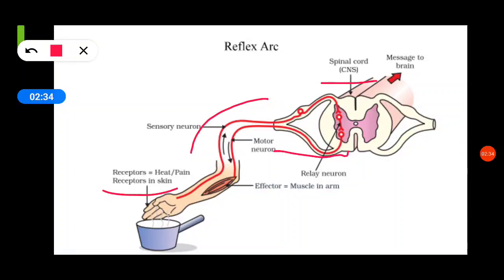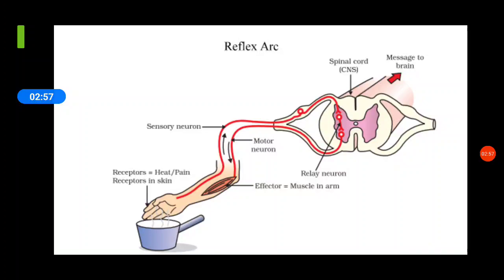But you see in the diagram there is a connection between the sensory neuron and motor neuron, which is the relay neuron. And finally the message reaches the effector cells which are present in the muscles, जिसकी वजह से हम अपना हाथ पीछे की तरफ खींच लेते हैं. This pathway is called a reflex arc.